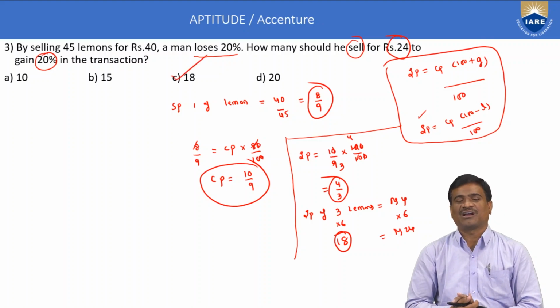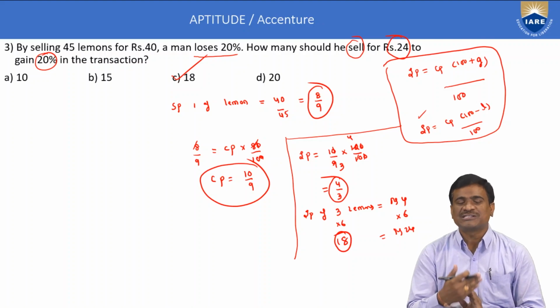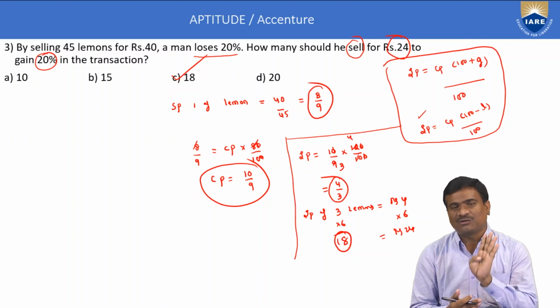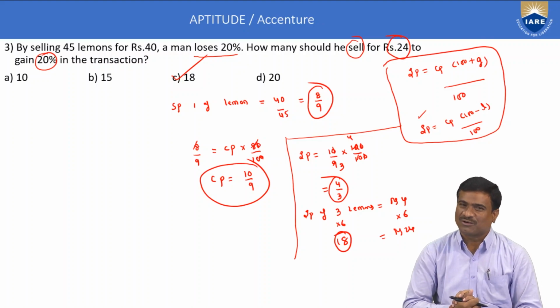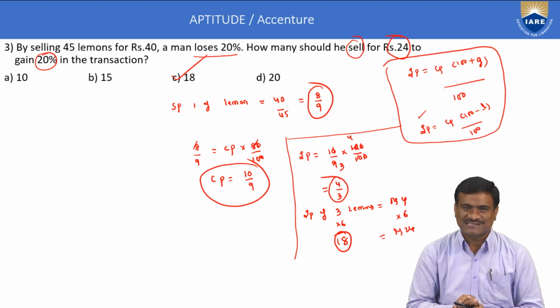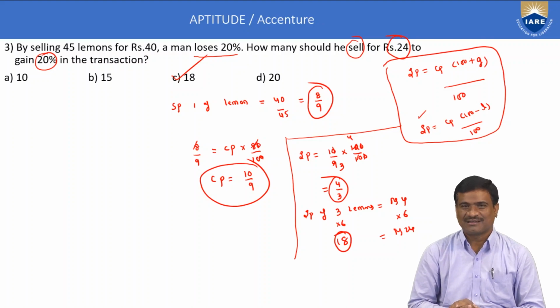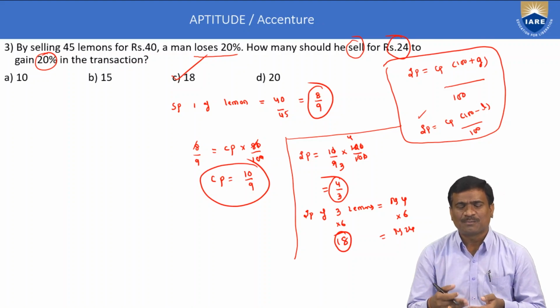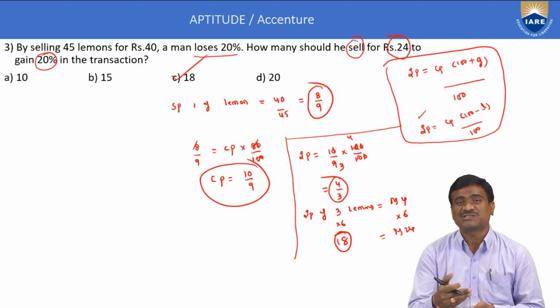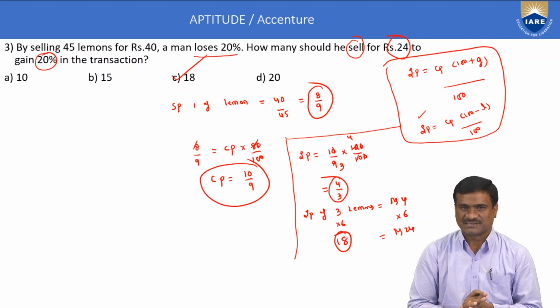This is about the profit and loss topic method. Relations are important, especially for unknown terms, in profit and loss. The first application: profit is selling price minus cost price, loss is cost price minus selling price. Next important application is the relation between selling price and cost price. Next, we also calculate profit percentage or loss percentage. Profit percentage is profit by cost price into 100. Loss percentage is loss by cost price into 100. These two terms are also important to the profit and loss concept.